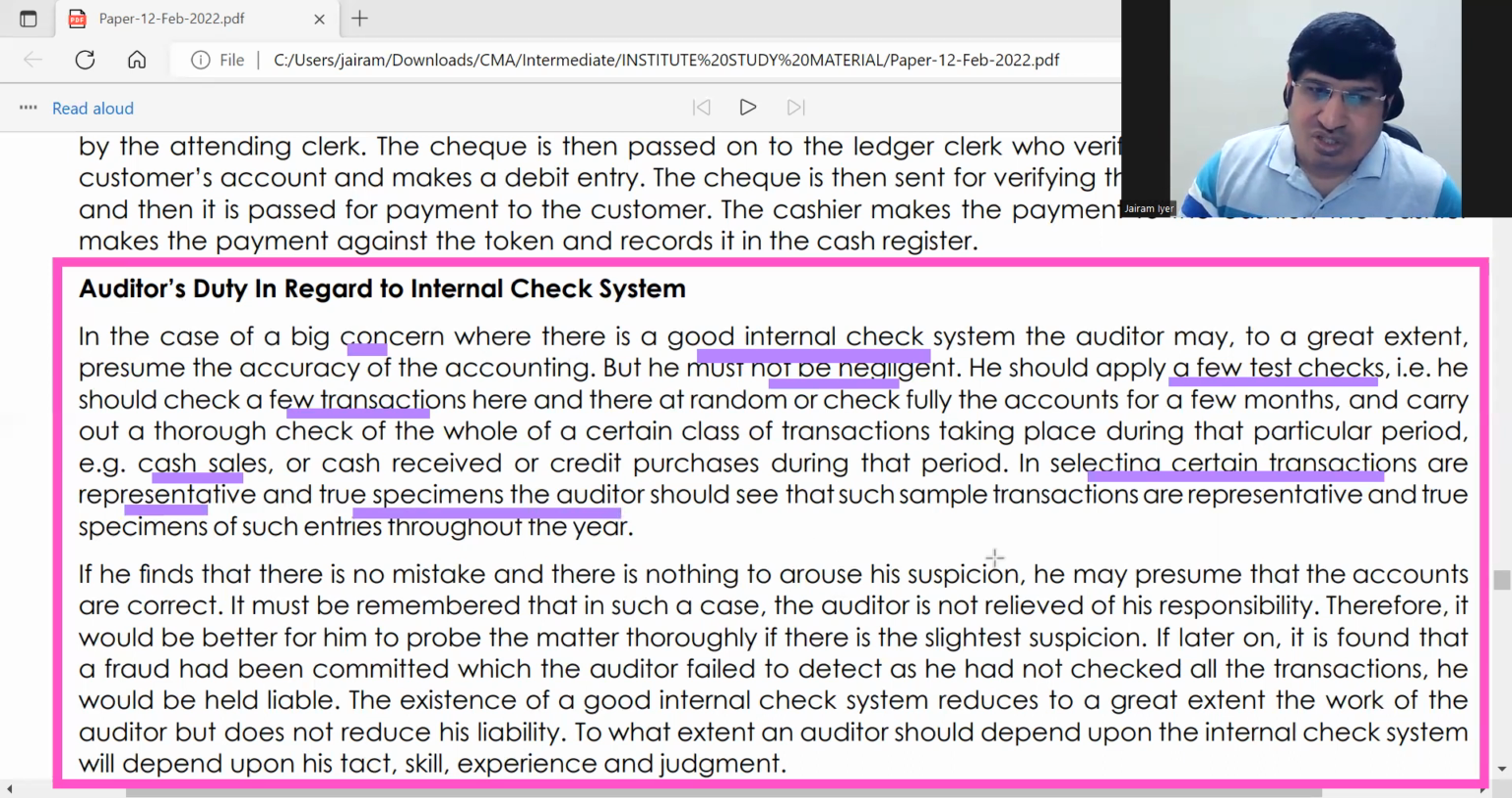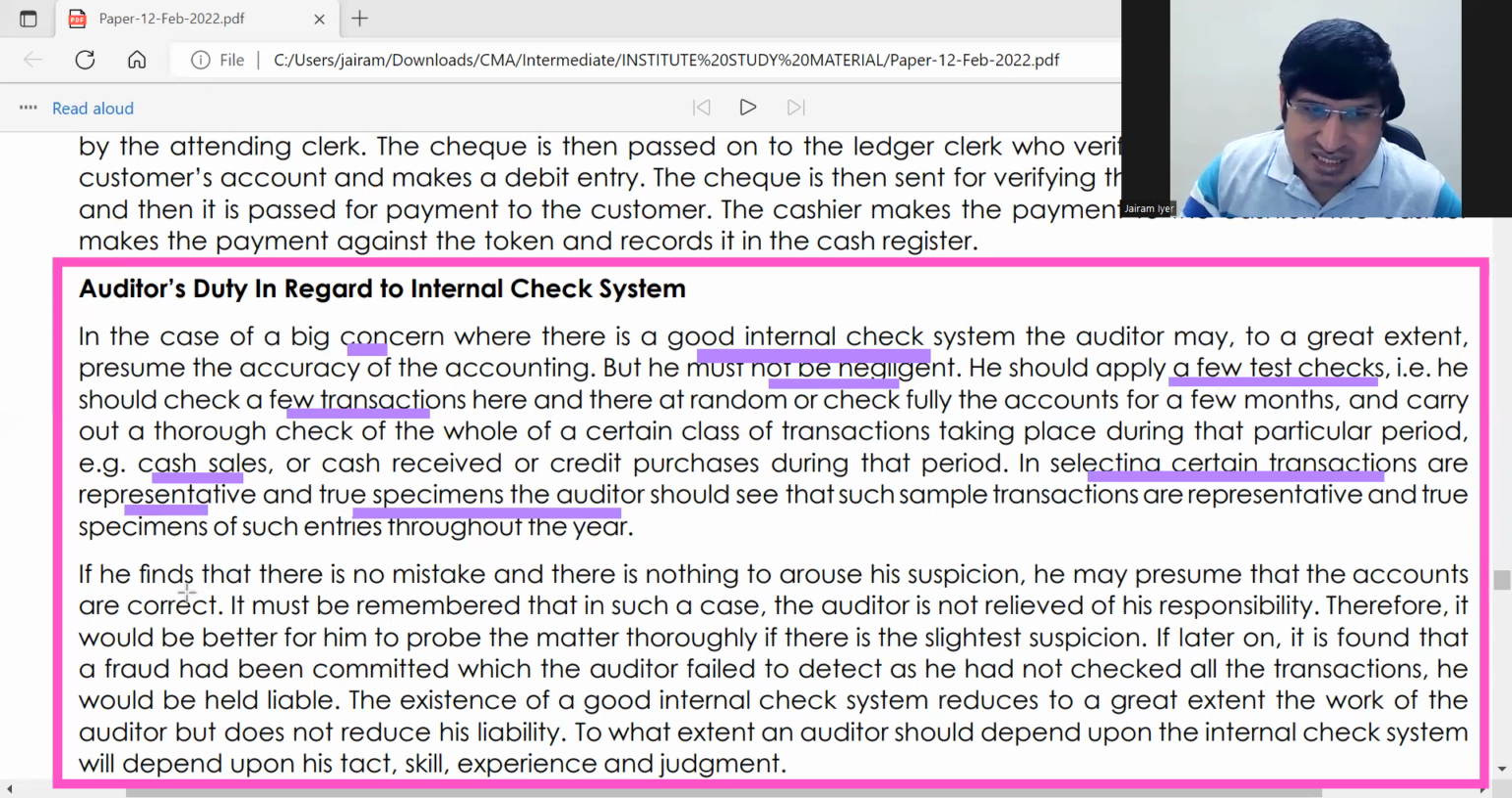So basically this is all we have seen here. In big concerns there is a good internal check system, but he should not be negligent. He can just pick up some transactions and check them fully. Good specimens he should pick up and check fully, so he will know what route that transaction is taking for approval. That's all in this part.